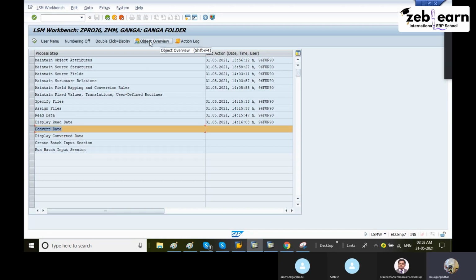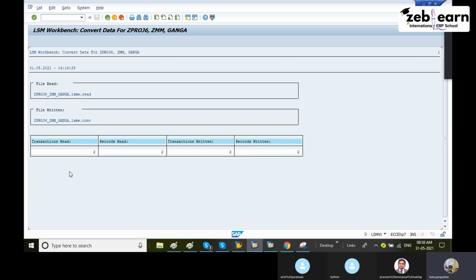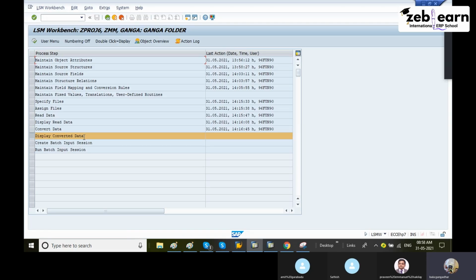Then convert data. Okay, convert means it is converting to SAP format. Converting the data. Continue. Execute. You can see here transactions read 2, records written 2. These 2 records are converted into SAP format. Read 2, converted 2.